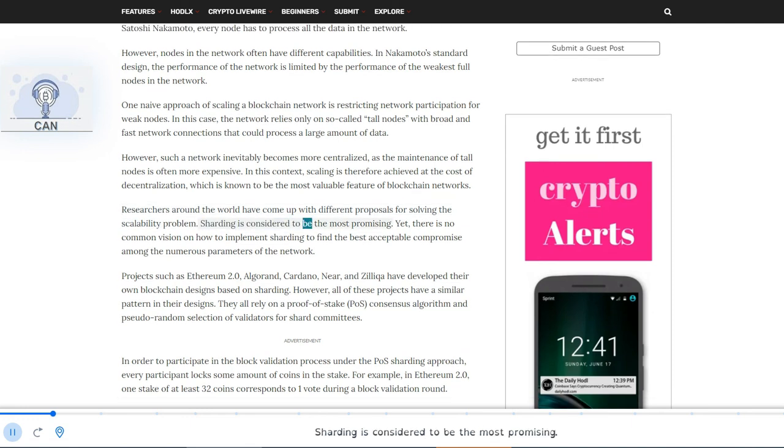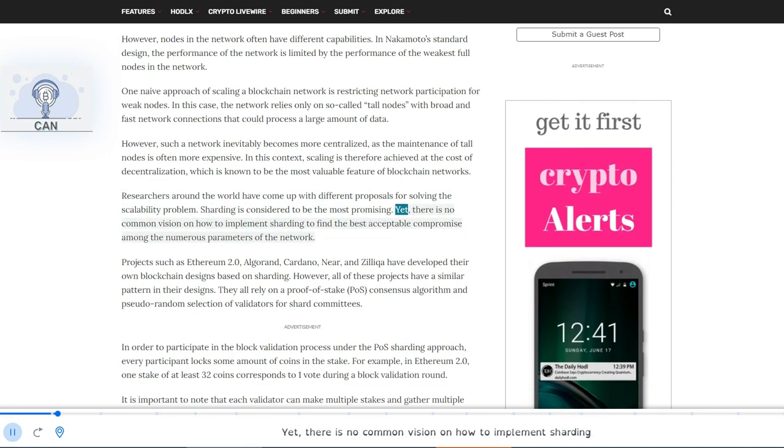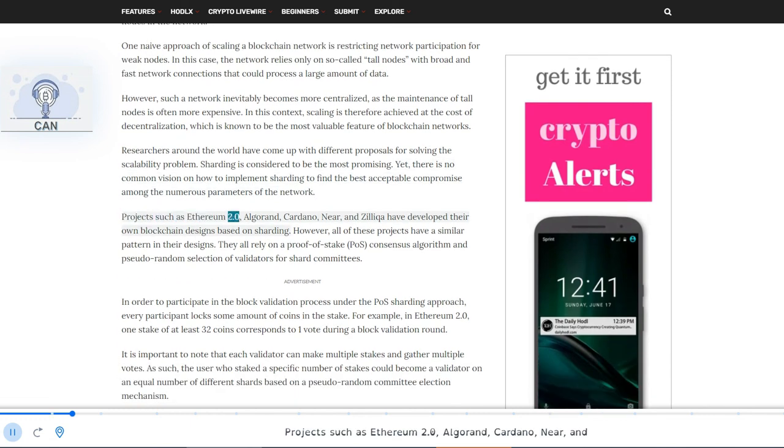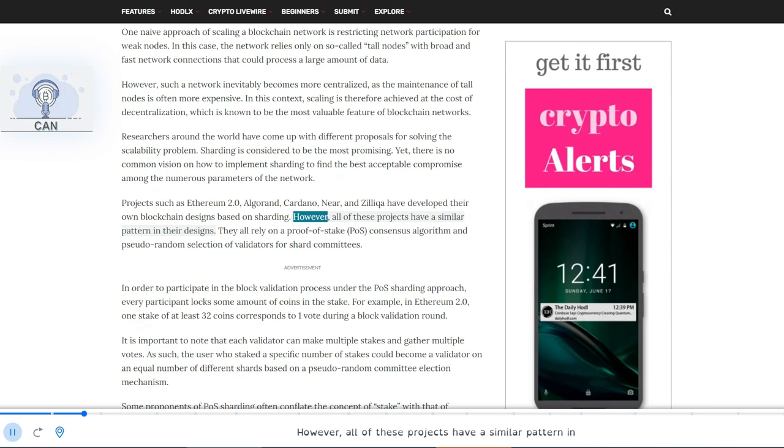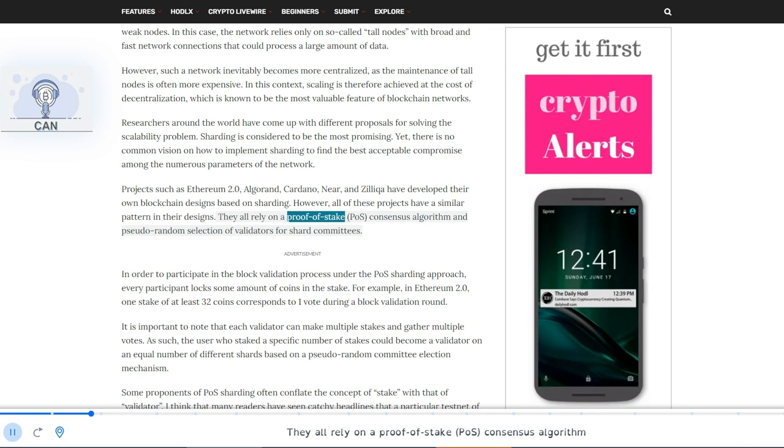Sharding is considered to be the most promising. Yet, there is no common vision on how to implement sharding to find the best acceptable compromise among the numerous parameters of the network. Projects such as Ethereum 2.0, Algorand, Cardano, Near, and Zilliqa have developed their own blockchain designs based on sharding. However, all of these projects have a similar pattern in their designs. They all rely on a proof-of-stake, PoS, consensus algorithm and pseudo-random selection of validators for shard committees.